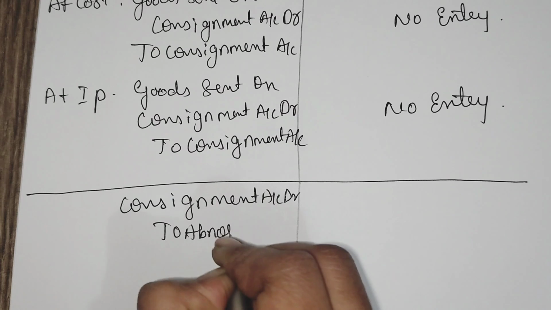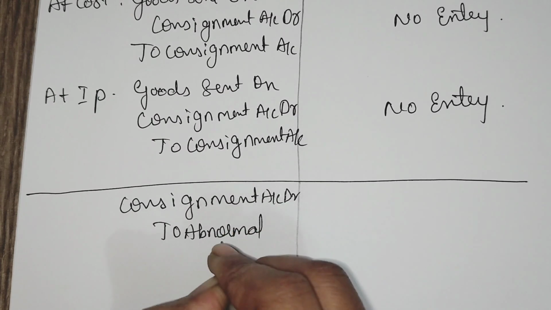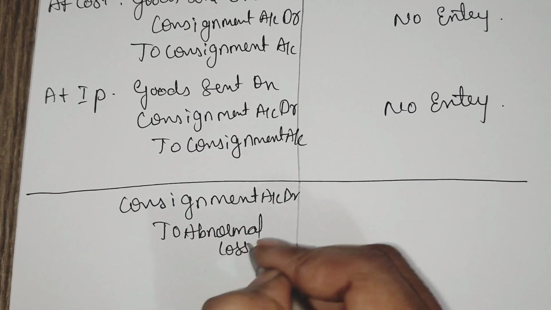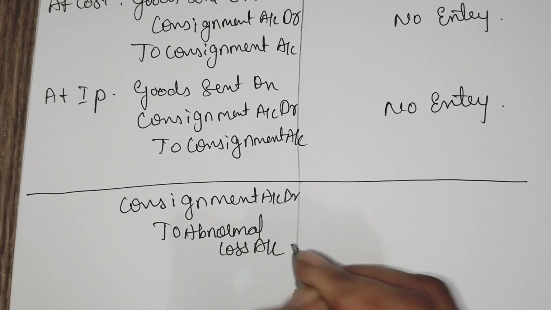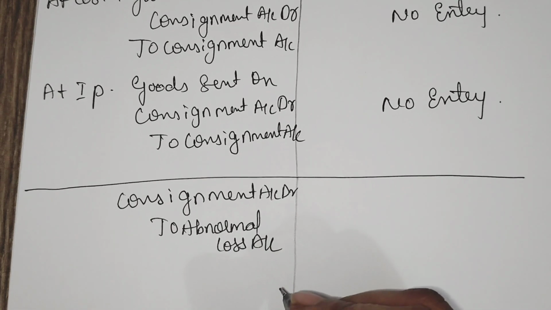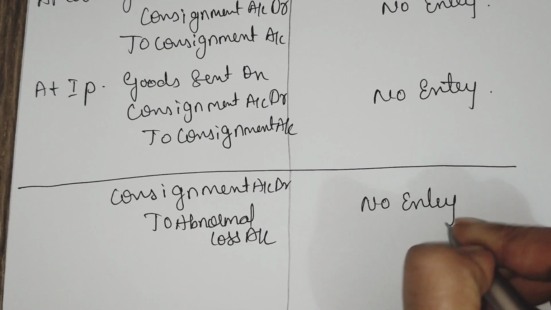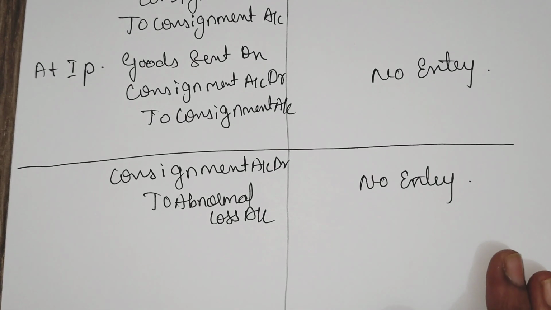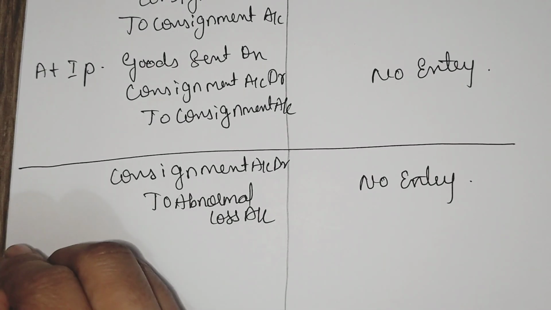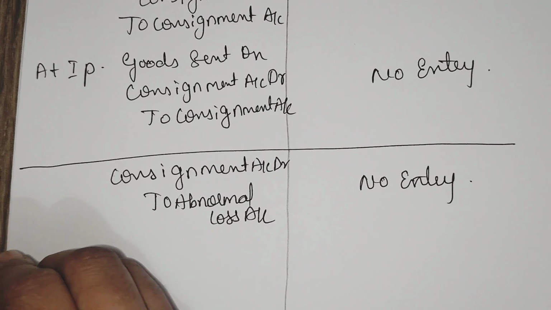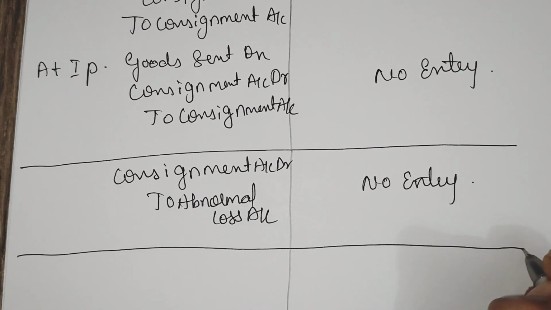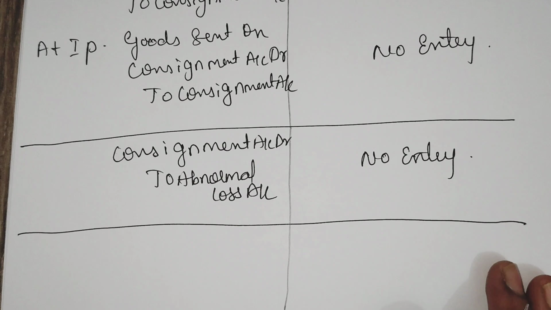This abnormal loss we are recording. For normal loss, no entry will be passed, only the quantity will be adjusted. There will be no entry in the book of consignee. This entry is when goods are sent at invoice price.